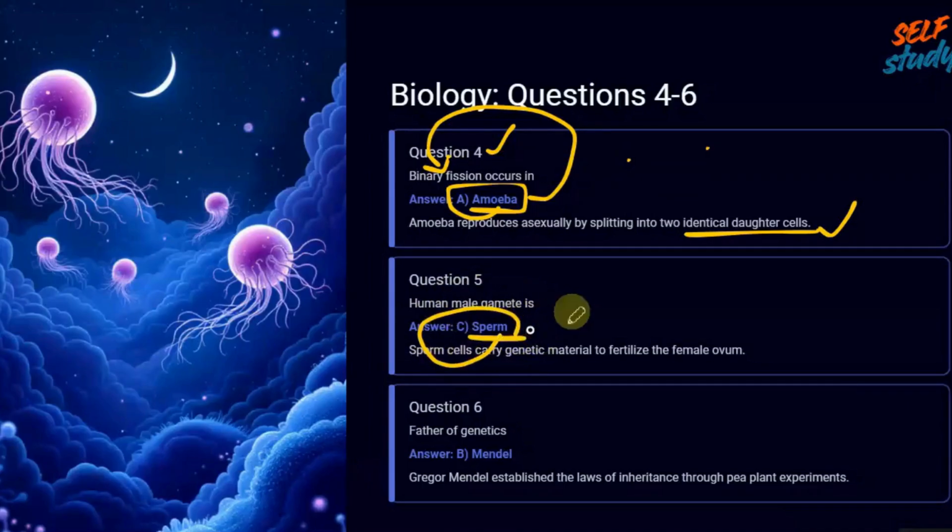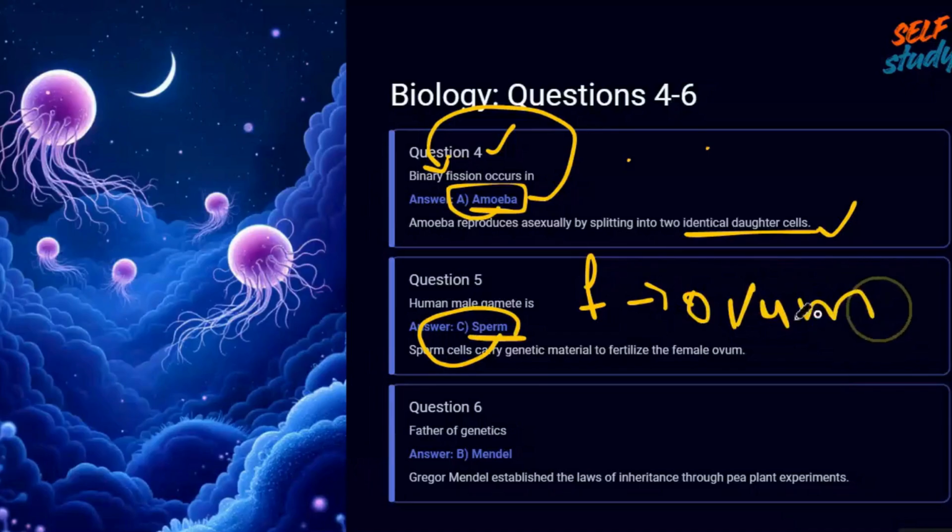Okay. Human male gamete is? What is the human male gamete? Sperm is the human male gamete. The female gamete is nothing but the ovum.